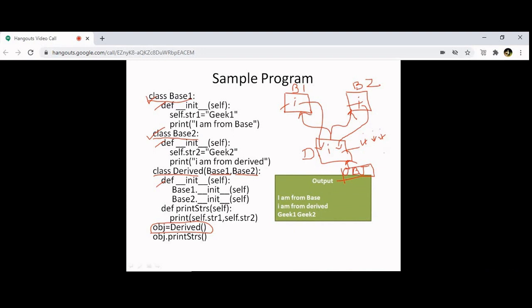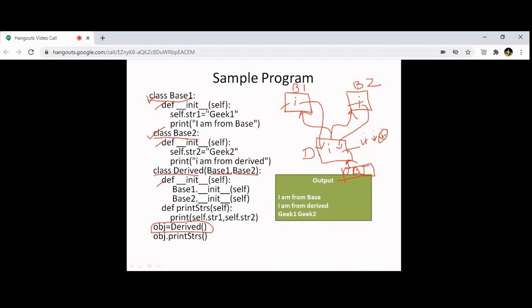Now we know that whenever an object is created, a constructor is called. Yesterday I taught you one concept called overriding. Yes. Do you remember that? So what is that overriding? Overriding means when there's a constructor in the derived class, the derived class constructor only will be called. That means this constructor will be called. Which constructor? def init, then base 1 underscore init self.